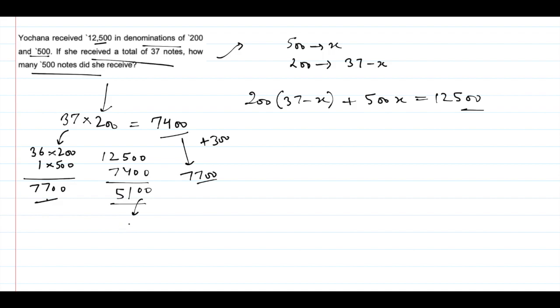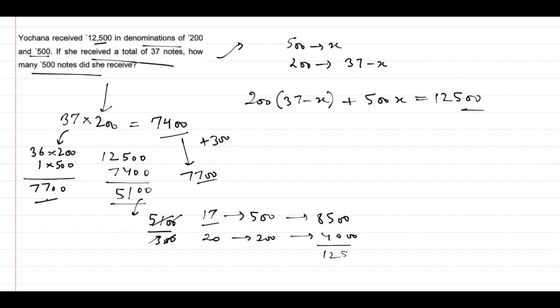So how many notes of 500 are we going to add? It will be simply 5100 by 300, that is 17. So 17 notes of 500 will be there and 20 notes of 200 will be there. You can verify: 17 times 5 is 8500 and this will be 4000. So this is 12500. Okay, so this is another approach. I had to make you understand, that's why it took a bit of time, but once you get a hold of it, then it will be much easier to solve.